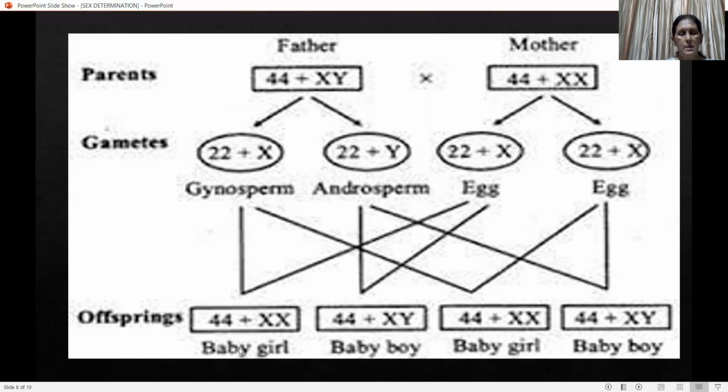How can we determine whether the sex chromosomes are XY or XX? Here XX means the baby is a girl or female, and when the sex chromosomes are XY, that will be a boy or baby boy.